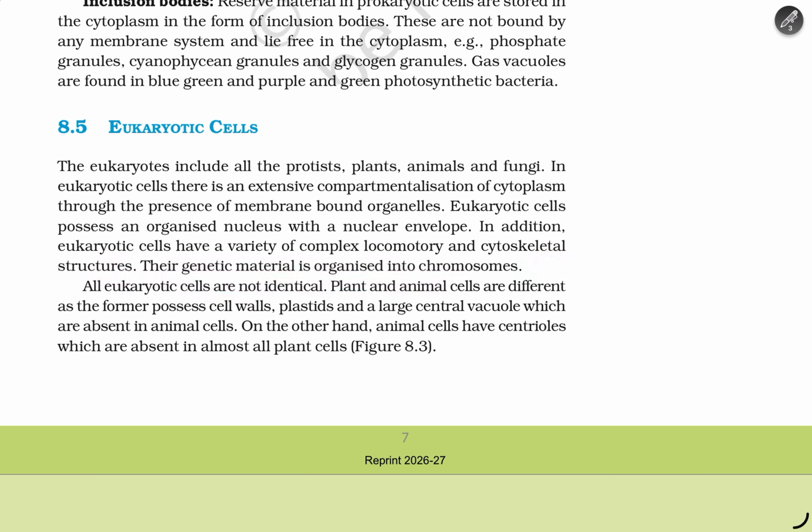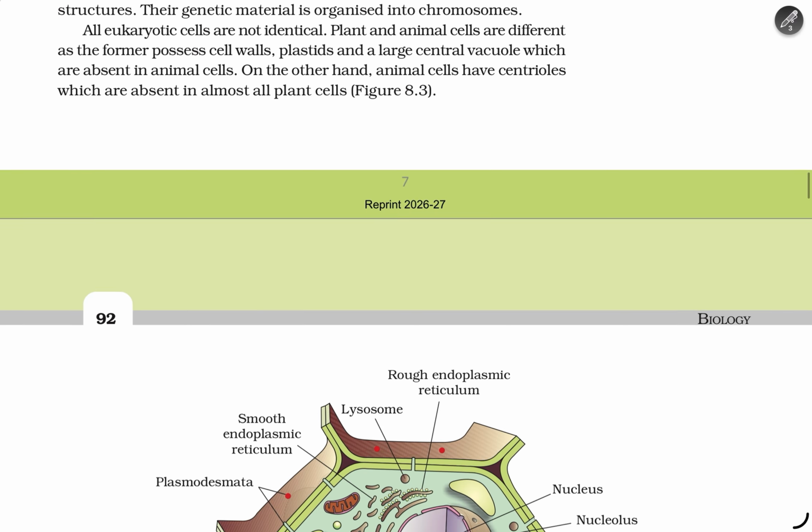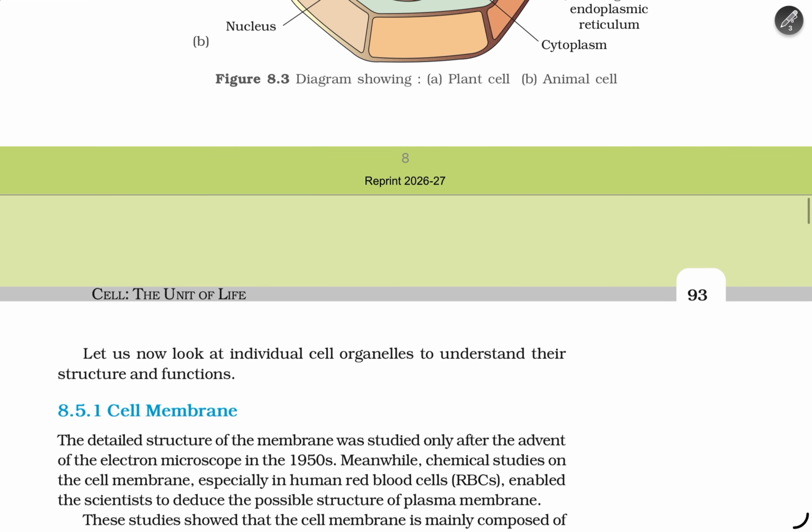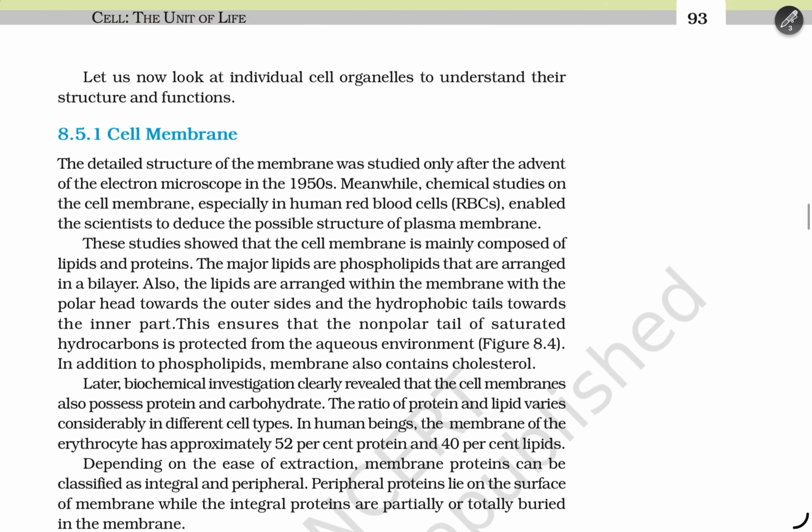Plant and animal cells are different, as plant cells possess a cell wall, plastids and large central vacuoles, which are absent in animal cells. On the other hand, animal cells have centrioles, which are absent in almost all plant cells. Now, for diagrams of plant and animal cells, let us look at individual cell organelles to understand their structures and functions.